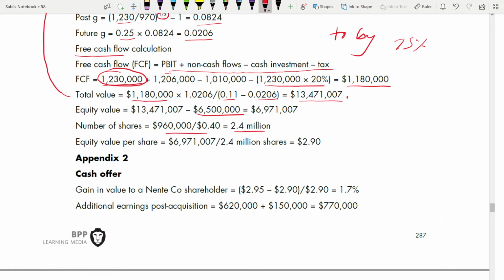So equity value divided by number of shares, you are getting this 2.9. I'm putting it in a square so that you know this is an answer: equity value per share. Now come to appendix 2, cash offer.